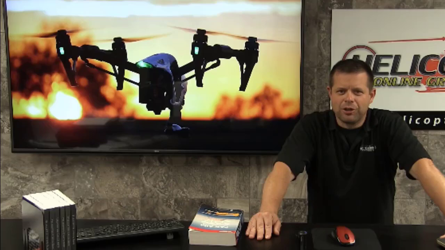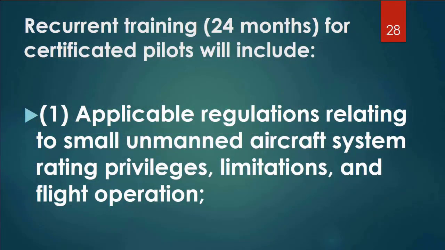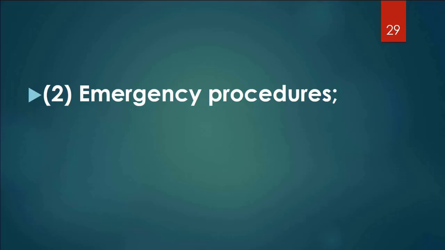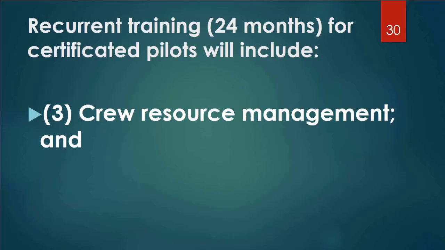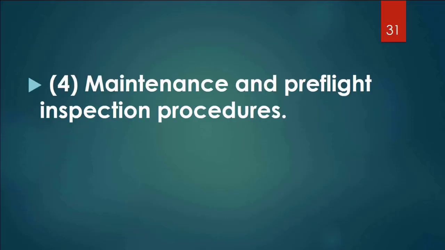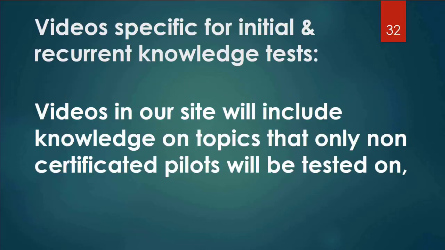Recurrent training for certificated pilots will include applicable regulations relating to small unmanned aircraft systems rating privileges, limitations, and flight operation, emergency procedures, crew resource management, and maintenance and pre-flight inspection procedures.